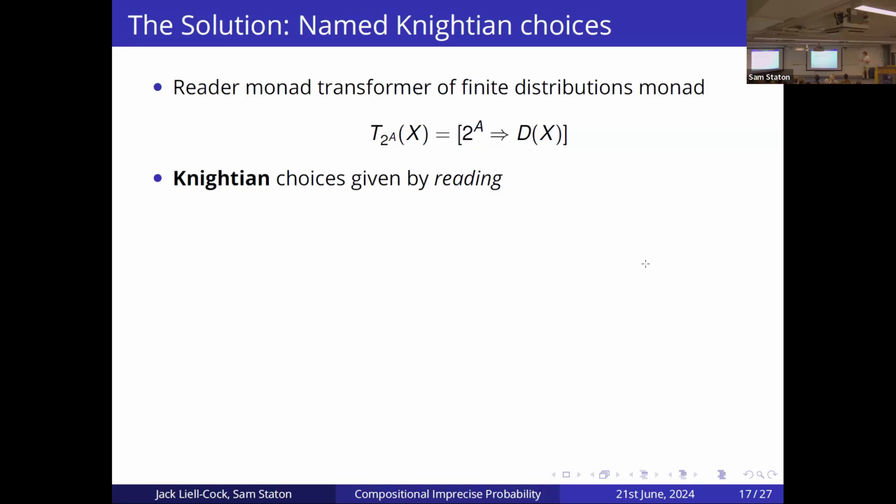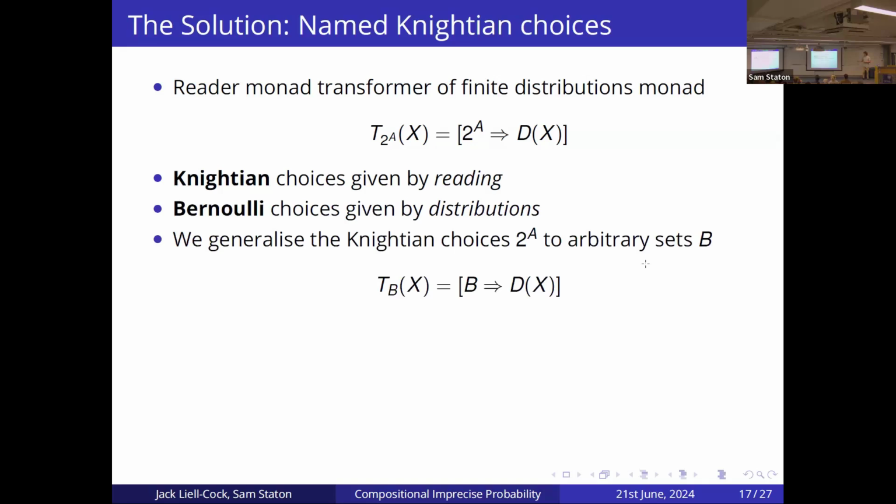And so each of these readings gives a different distribution. So each of them gives a different non-deterministic branch. Of course, Bernoulli choices are given by the distributions. So we represent them just by the distributions monad, which is finite distributions, which is this monad here, D.